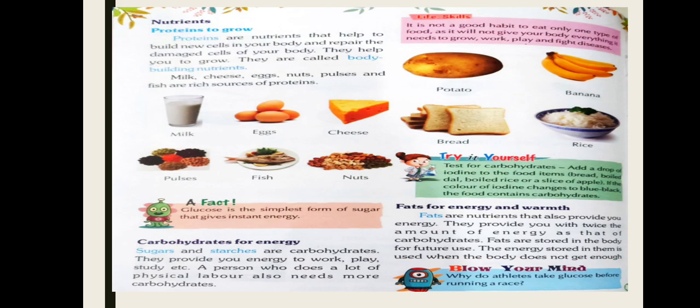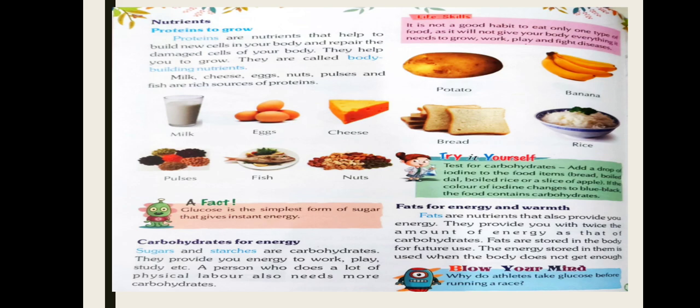So we have to add all different food items in our diet, so that we can get energy to do work, play, and it can also improve the immunity to fight with the diseases, because some seasonal foods are there, they are giving some vitamins, nutrients. So we should eat different foods in the right amount.